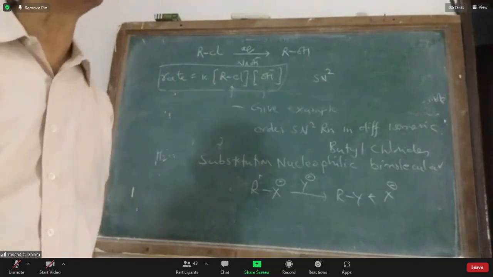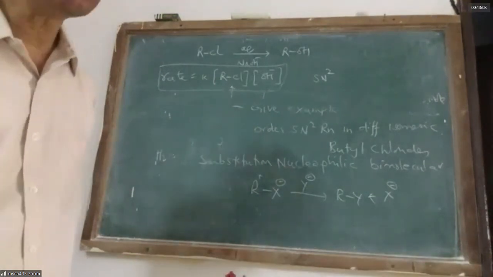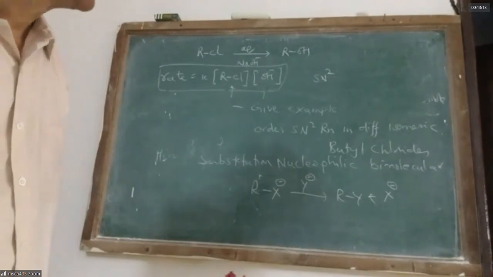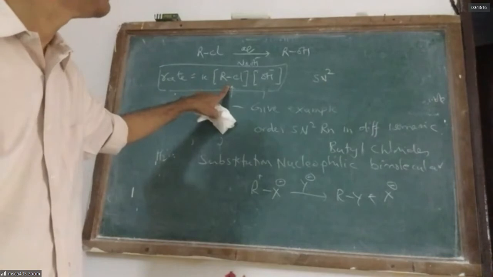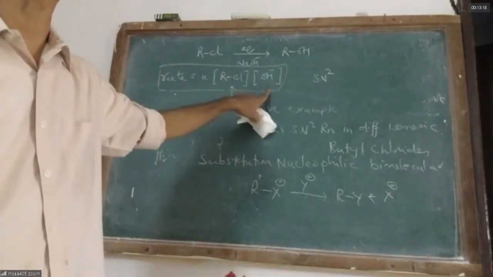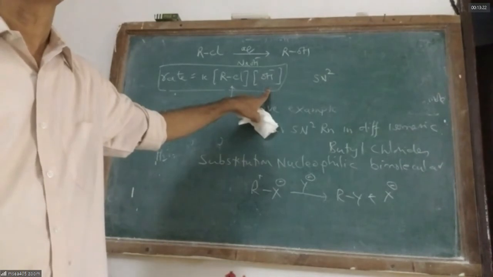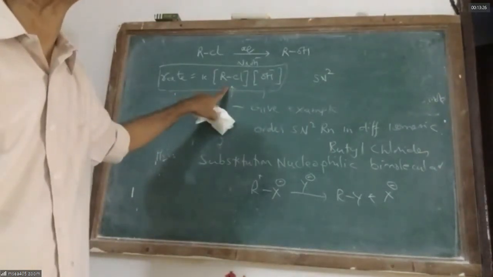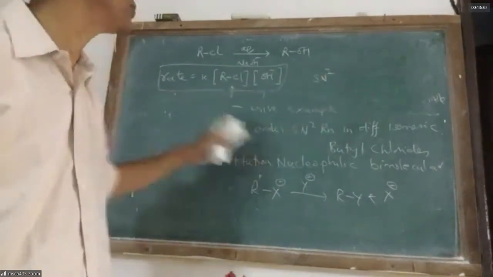Are we clear? Sir, in SN1 reaction, the rate is only dependent on alkyl halide, no sir? Here the rate depends on the concentration of alkyl halide and also on the concentration of the incoming nucleophile or reagent. In SN1, it depends only on the concentration of alkyl halide. Here it depends on two species, hence SN2.